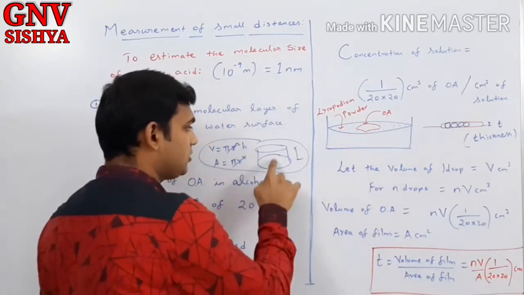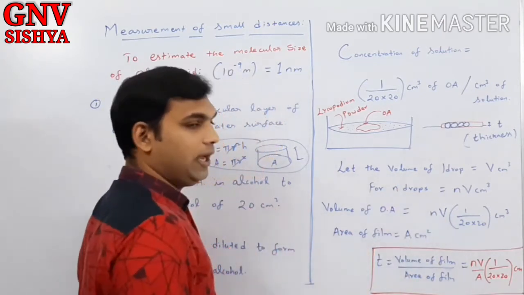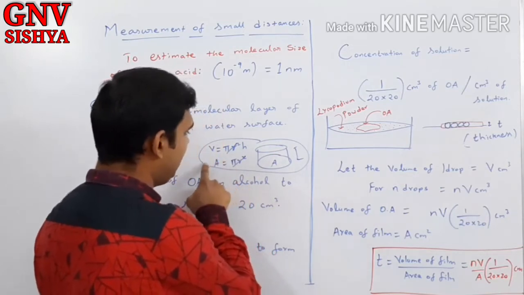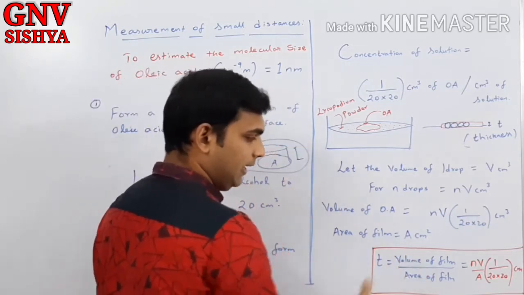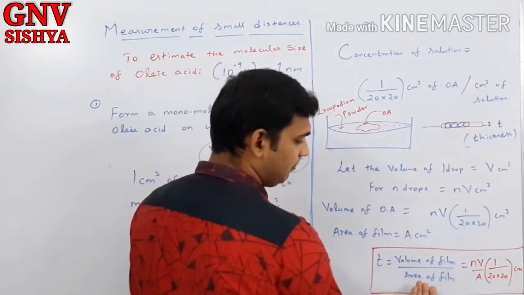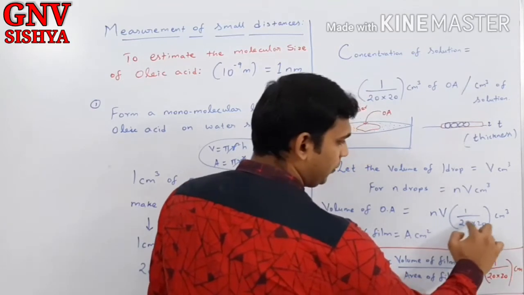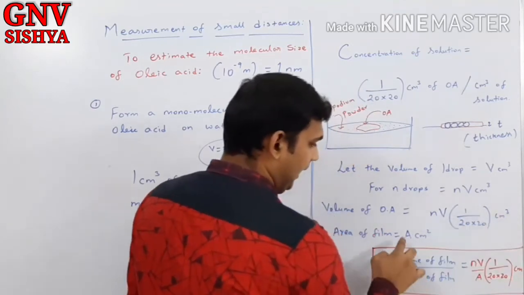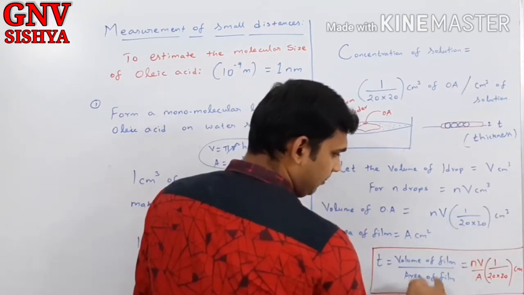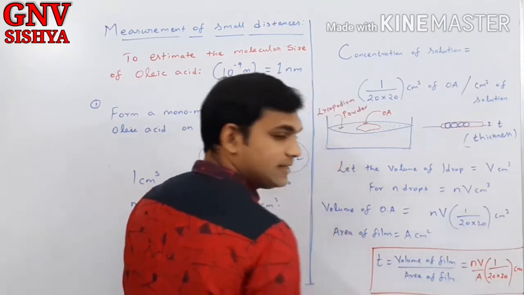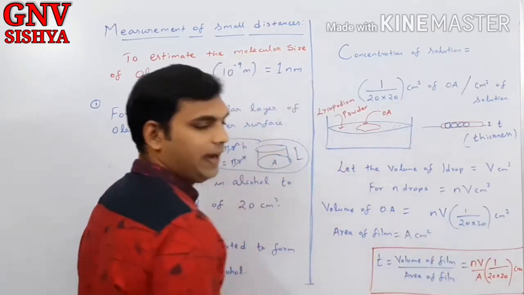And as I told you, we also calculated the area. Let it be A centimeter square. Now finally, as I told you, thickness will be equal to volume by area. Correct? Thickness or height will be equal to volume by area. So here you have volume of the film by area of the film, and you know that volume is NV into 1 by 20 into 20 centimeter cube, and area is A centimeter square. See the unit, centimeter cube by centimeter square, so the final unit will be in centimeters, and A I have written here in the denominator. So this is the final formula.